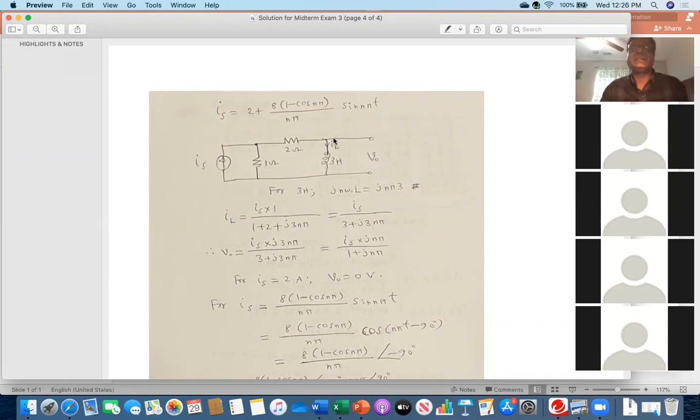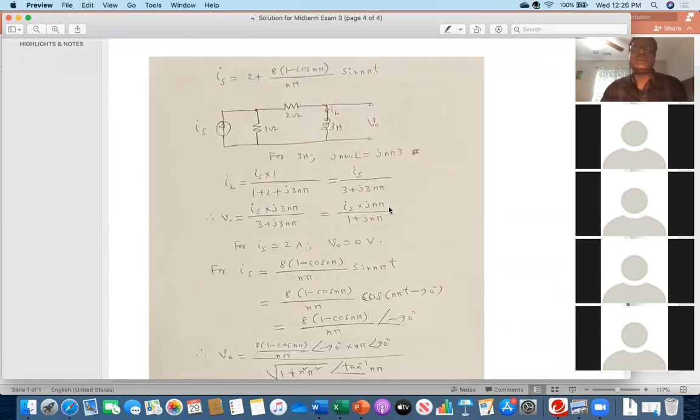Now V naught is this current multiplied by this j n 3 pi. So this is V naught. In the numerator and denominator I cancelled 3, that was the common factor. So this is the simplest format. Now this is your V naught expression. Now go back to the Is expression, there are two terms. This is DC and then this is the sinusoidal component.